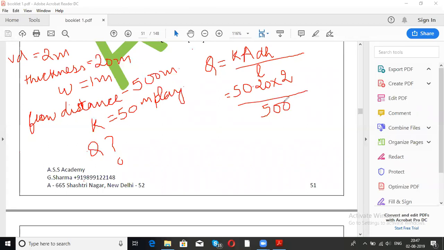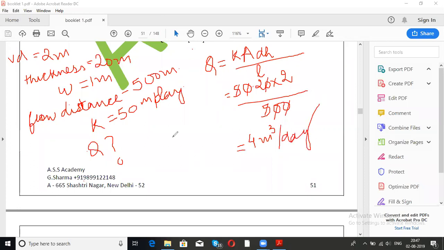Now what is it? 50 into 20 क्या हो गया? 5 2 are 10 और 0 0, 1000 ऐसे ही हो गया. Into 2, 2000 divided by 500. ऐसे ही कट पीट कर लो. ये इससे कट गया, ये इससे कट गया, ये 2 0 कट गए और ये 5 से कैंसिल आउट हुआ. Now what will we get? We will get 4. This is 4 meter cube per day. Fine? Fine, guys?